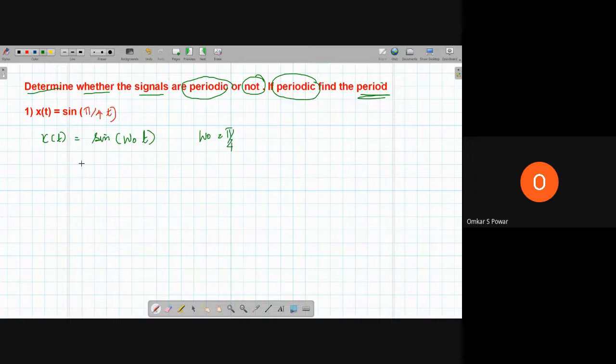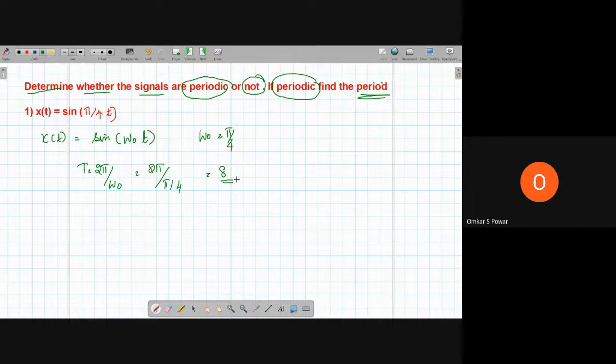So what is the time period T? T is equal to 2π by ω₀, which is equal to 2π by π/4, where π gets cancelled, so T is equal to 8. So 8 is the period of the signal.